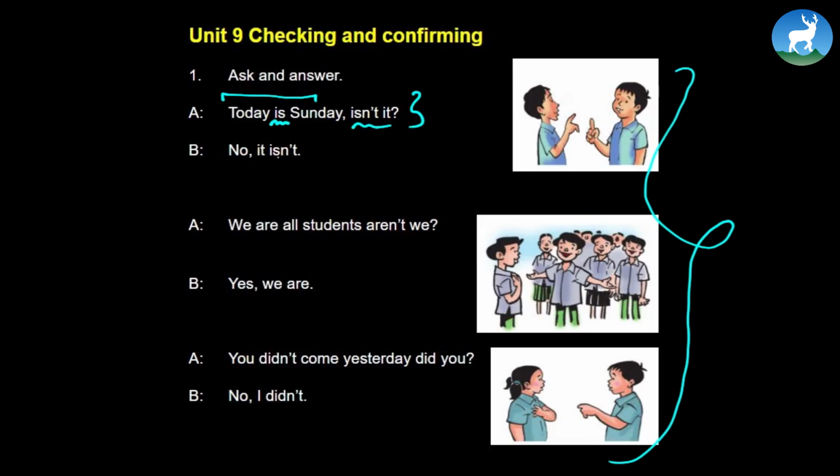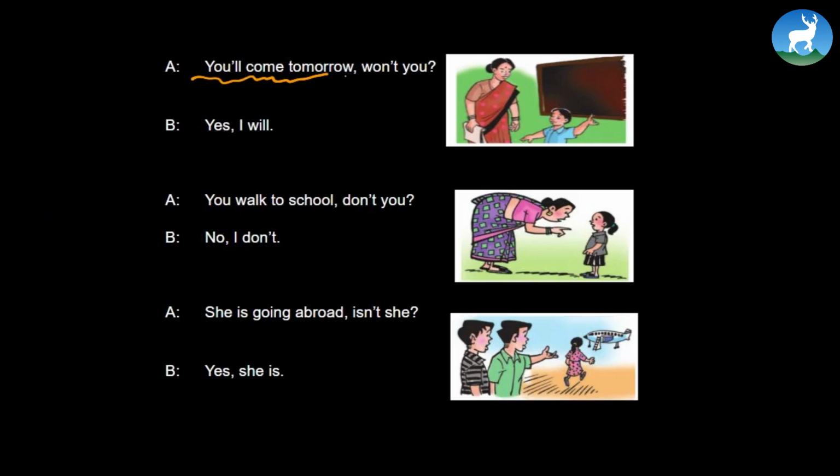No, it isn't. Similarly, we are all students, aren't we? Look at the auxiliary here. We are all students, comma, aren't we? Yes, we are. You did not come yesterday. You did not come, or you didn't come yesterday. Here's a comma. Did you? No, I didn't. Positive statement. You'll come tomorrow, won't you? Yes, I will. You walk to school, don't you? No, I don't. Again, see? She's going abroad, isn't she? Yes, she is. So these are all the question tag rules that follow.